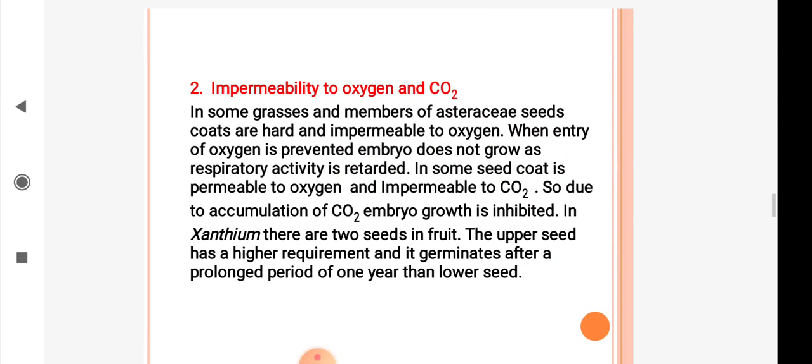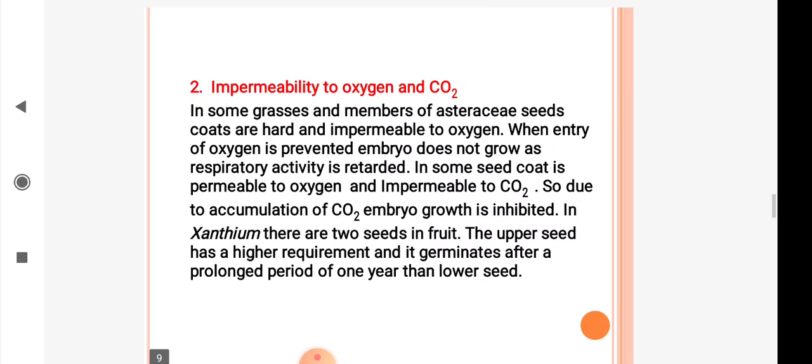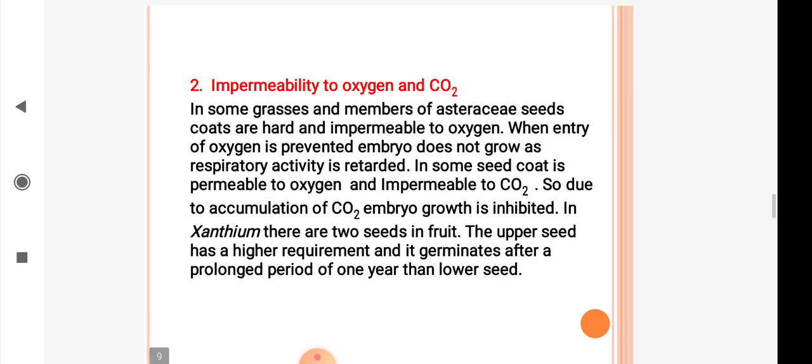Second cause of seed dormancy is impermeability to oxygen and CO2. In some grasses and members of Asteraceae, seed coats of seeds present in the Asteraceae are hard and impermeable to oxygen. When entry of oxygen is prevented, the embryo does not grow as respiratory activity is retarded.